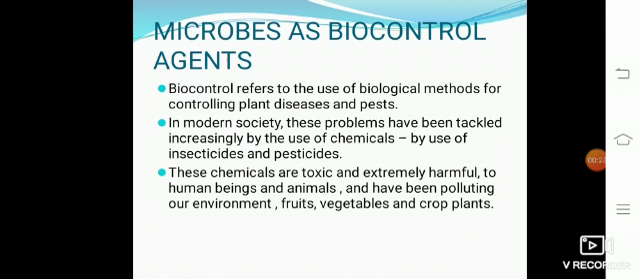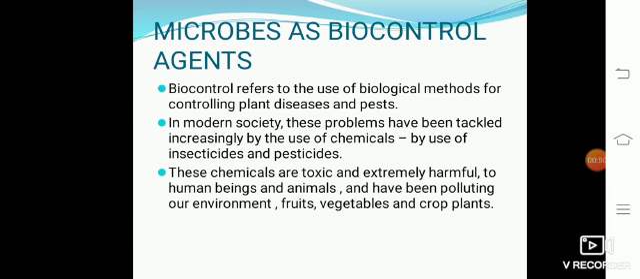In this part, first I have to explain microbes as a biocontrol agent. What is the meaning of biocontrol? Biocontrol means the use of biological methods for controlling plant diseases and pests. Chemicals are toxic and very harmful to both human beings and animals. They have been polluting our soil, groundwater, fruits, vegetables and crop plants.